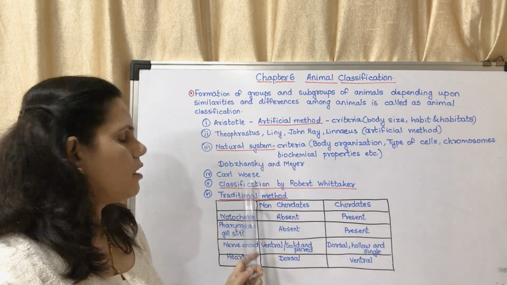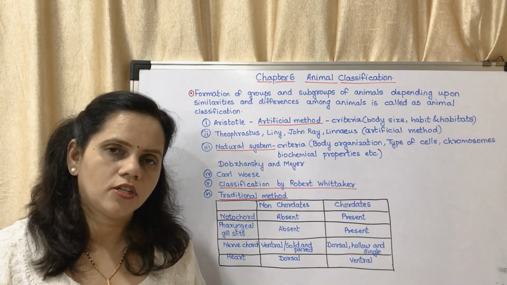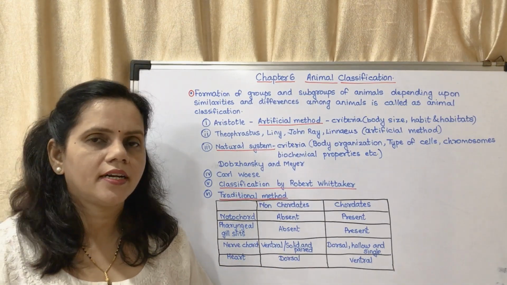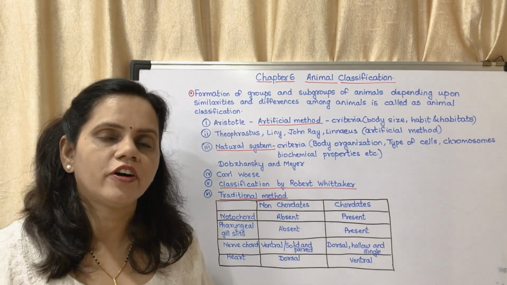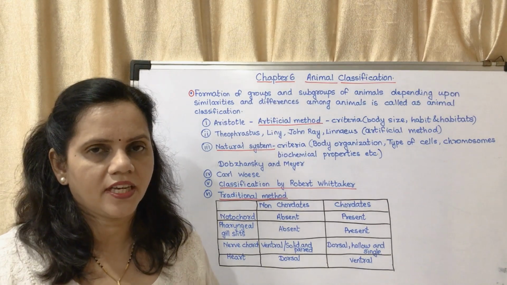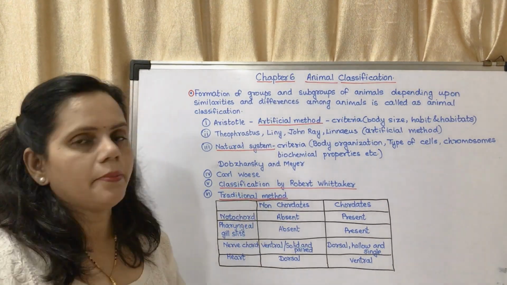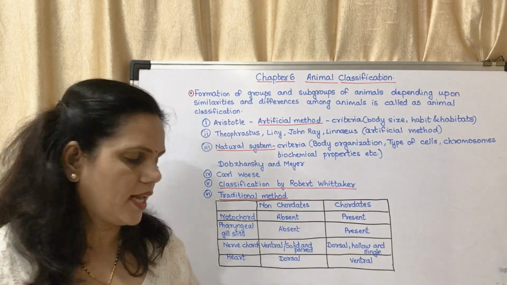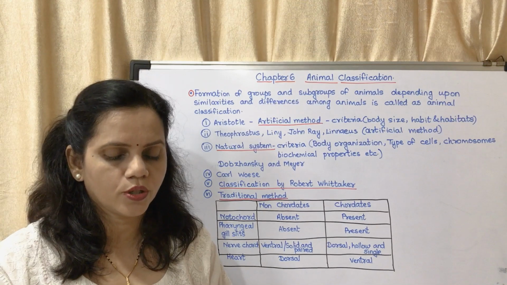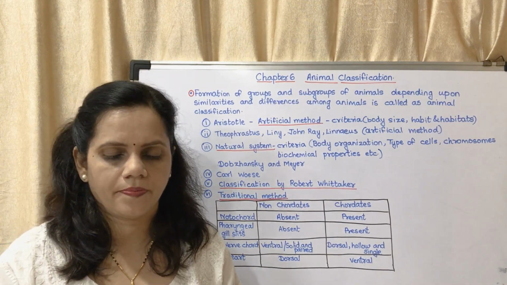Another scientist, Carl Woese, also put forward another type of method which has not been named in our textbook. Classification by Robert Whittaker, which we know, okay, we follow nowadays Robert Whittaker's 5 kingdom classification. Now the traditional method of classification. Before going into that, on page number 62, you may see towards the right there is a box.